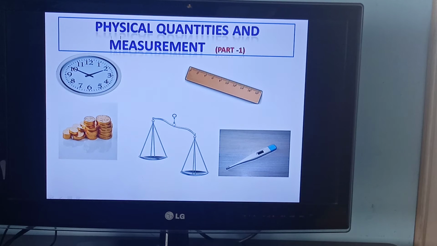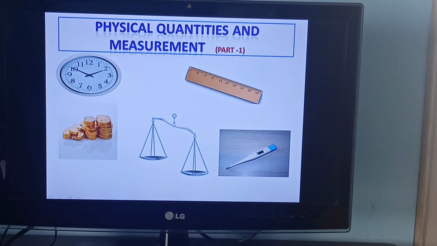The physical quantity, now we have understood, is how much or how many of a physical thing there is. In this lesson we are going to learn what those physical things are, and their measurement, how we will measure them, what measurement is. See, here you can see pictures. This is a clock, this is a ruler, not a scale. You should not use the word scale. Scale means the numbers on a ruler.